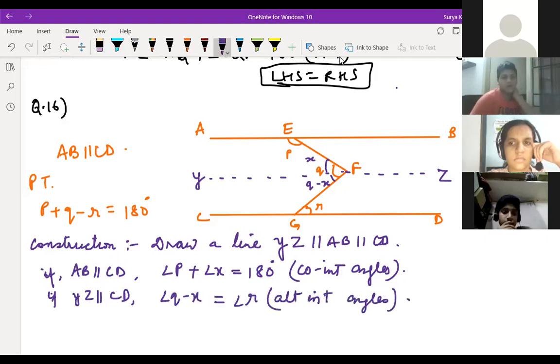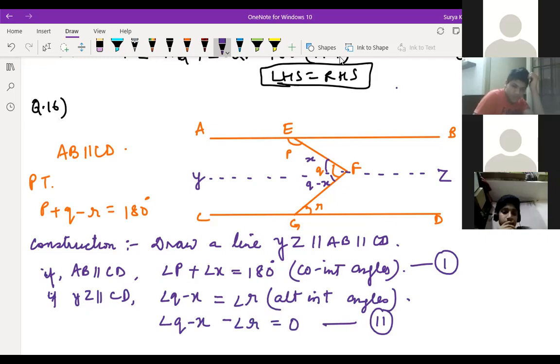Now this is the first equation, and this again we can write like this: angle Q minus X minus angle R is equal to 0. This is the second equation.